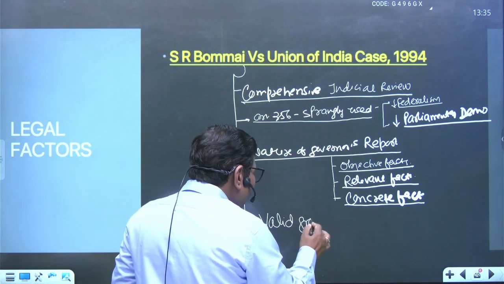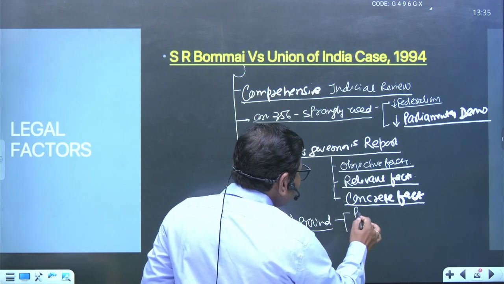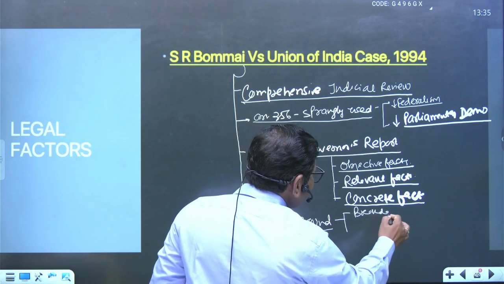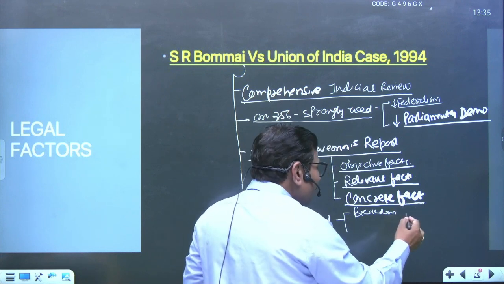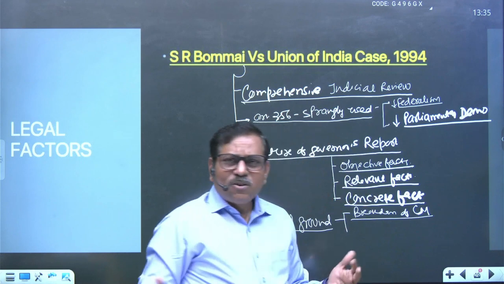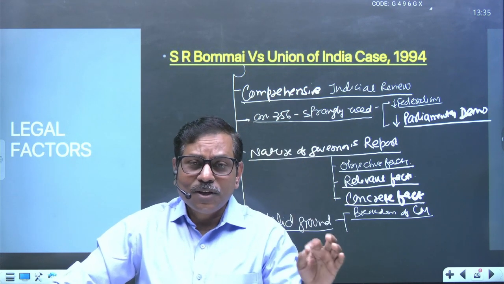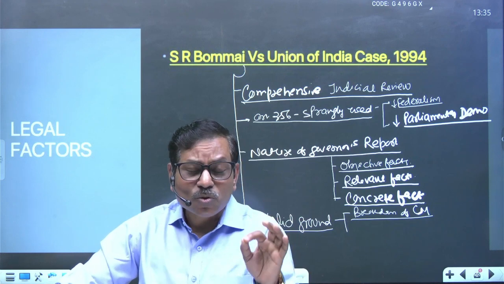Next important fact is what is called the valid ground, right? Valid ground for using Article 356. One valid ground is the breakdown of constitutional machinery in a state. Breakdown means if a state is not running according to the Constitution of India, this is a part of the breakdown of constitutional machinery.